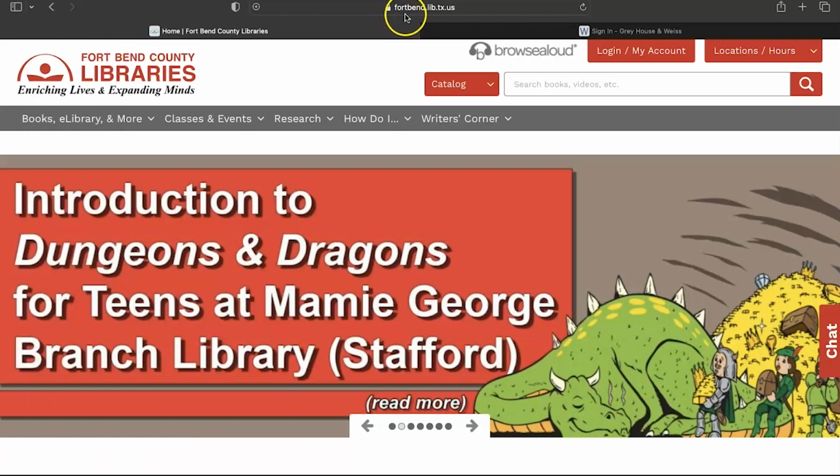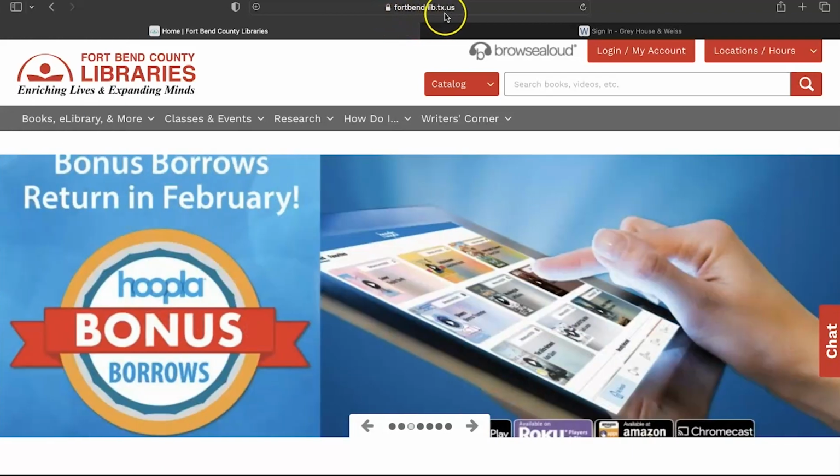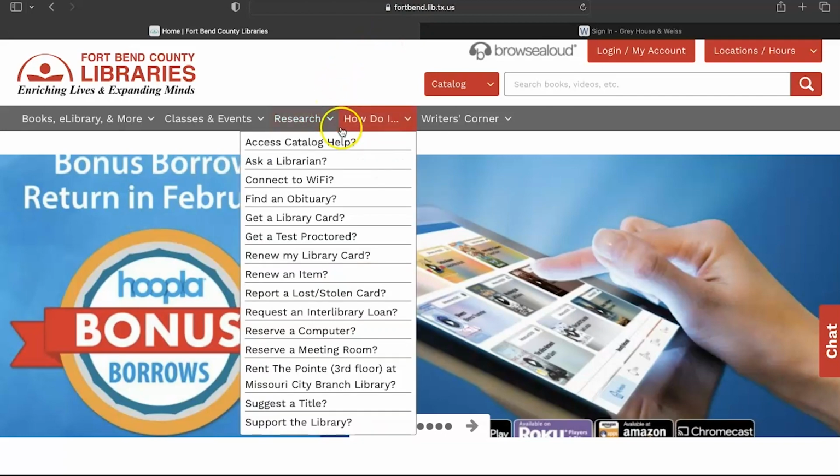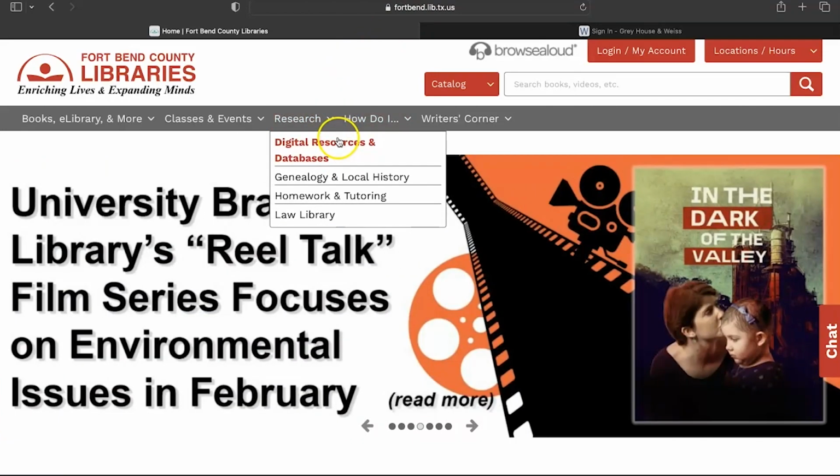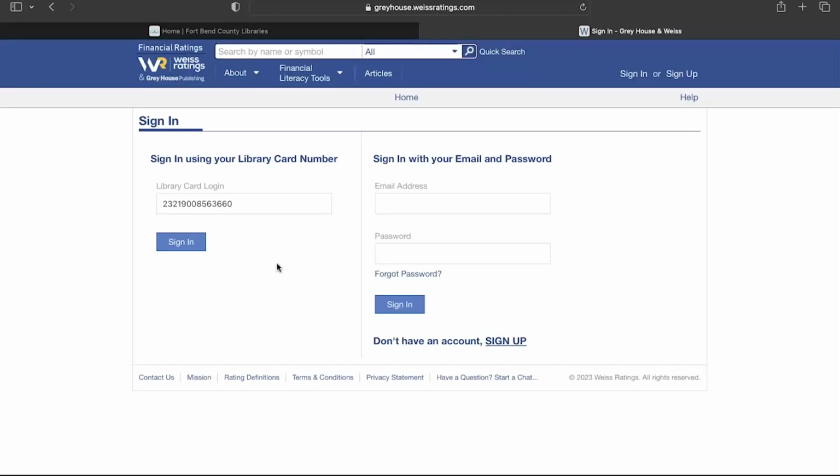You can get to Weiss Financial Ratings through Fort Bend County Library's homepage. Under the Research drop-down menu, you'll select Digital Resources and Databases. Once you arrive at Weiss's website, you'll be prompted to enter your library card number.